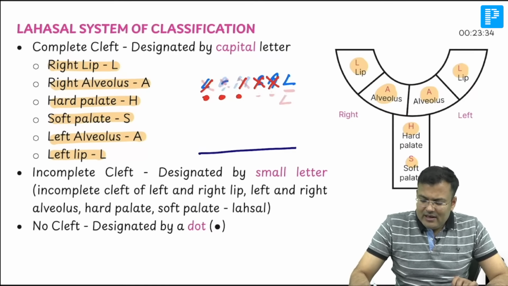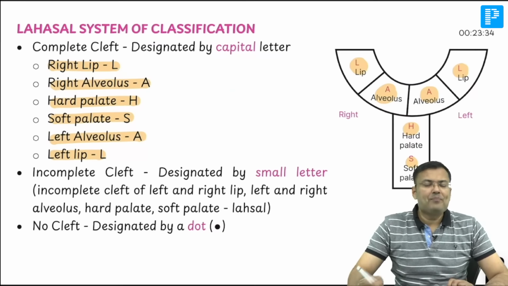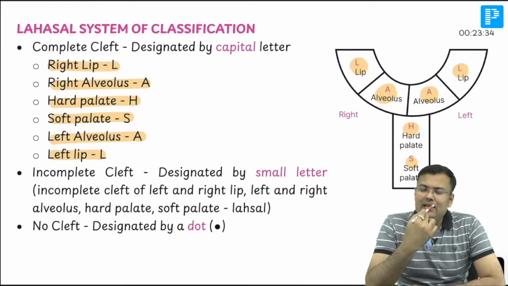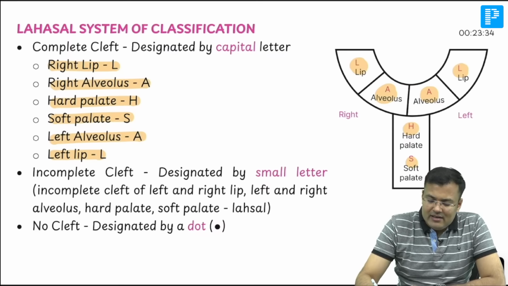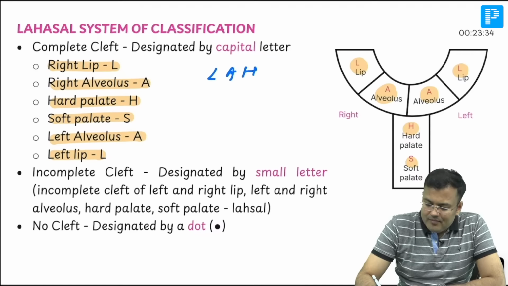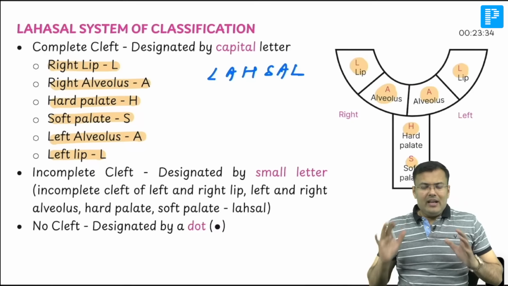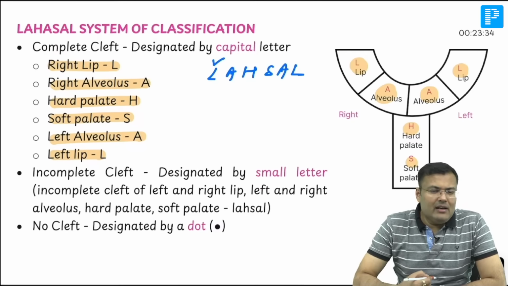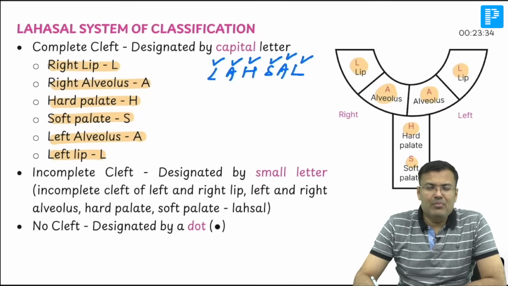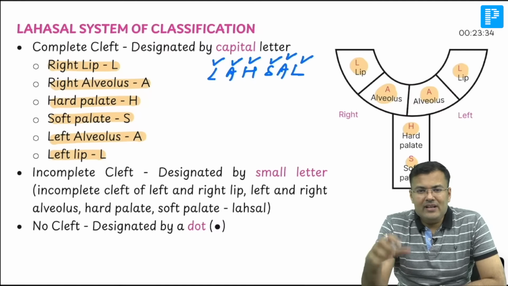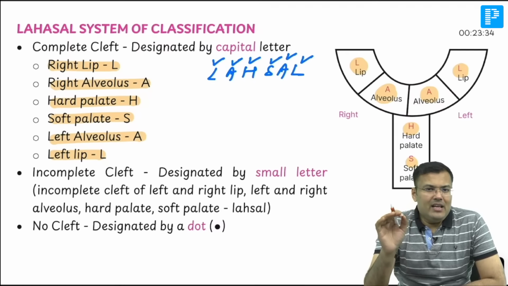Very easy. Okay? Let's write everything again. This patient is having lip, right, left. There is alveolus, hard palate, soft palate. What you do? You just write LAHSAL. If the patient is having cleft of right lip, cleft of alveolus, cleft of hard palate, cleft of soft palate, cleft of alveolus on the left side, cleft of left lip, and these are complete, it should be written in capital letters. Anywhere there is no cleft, we are going to use a dot.